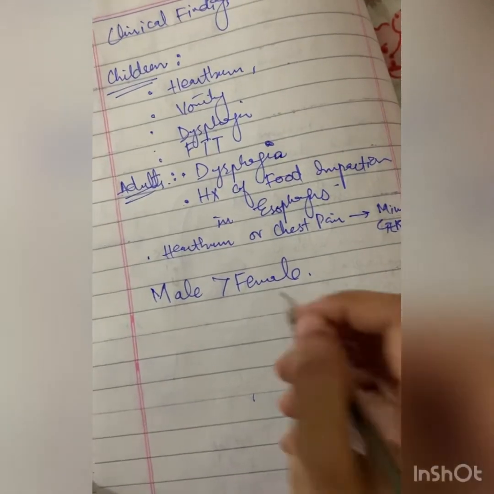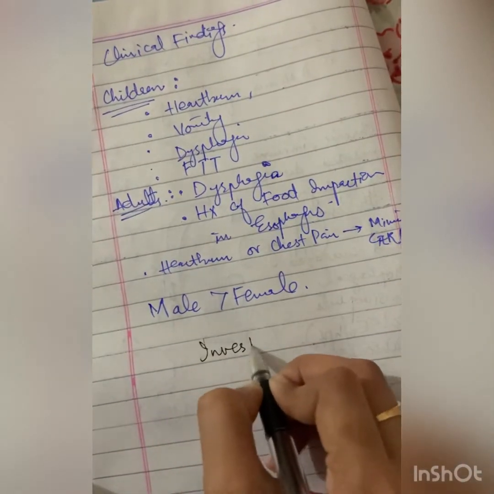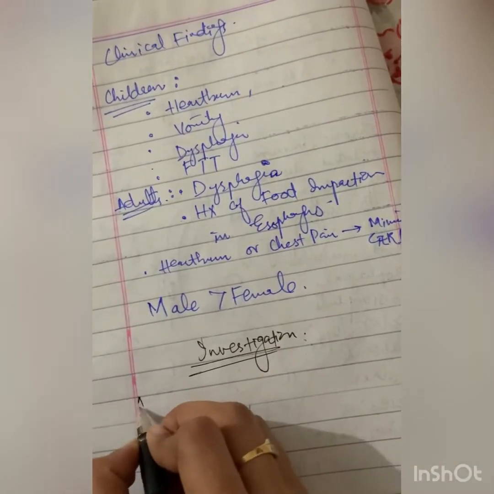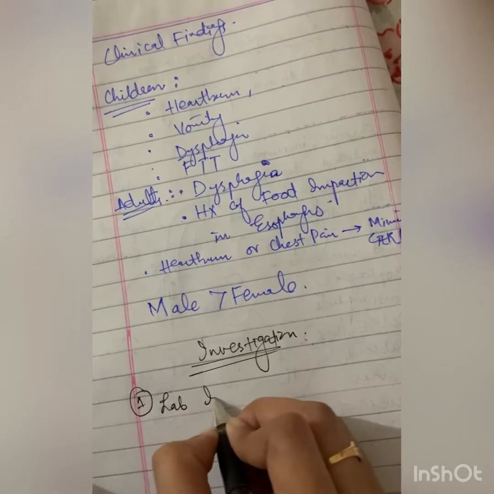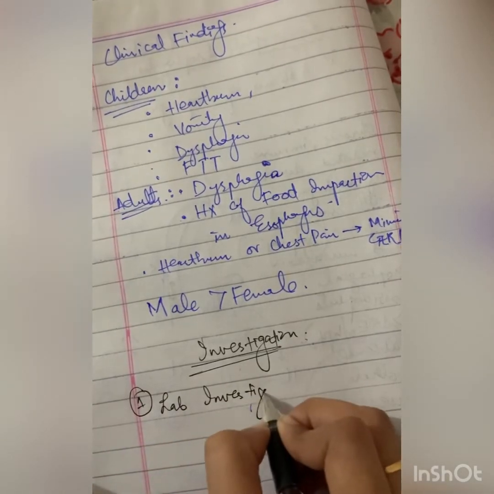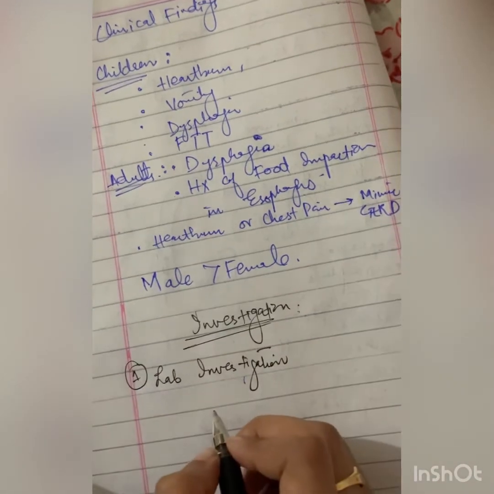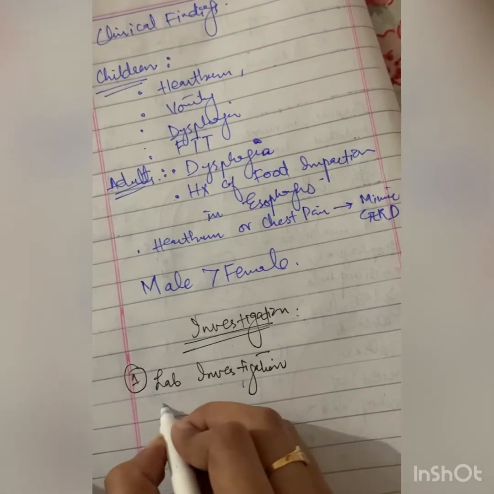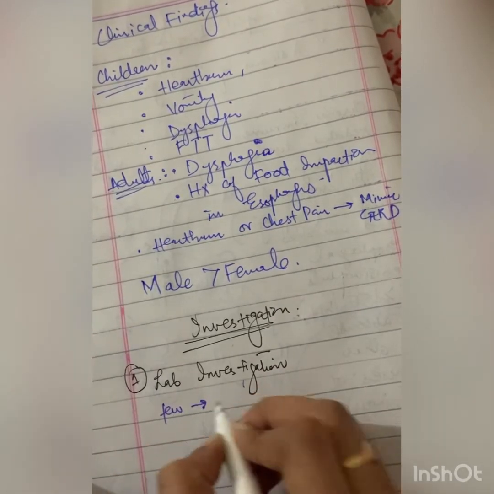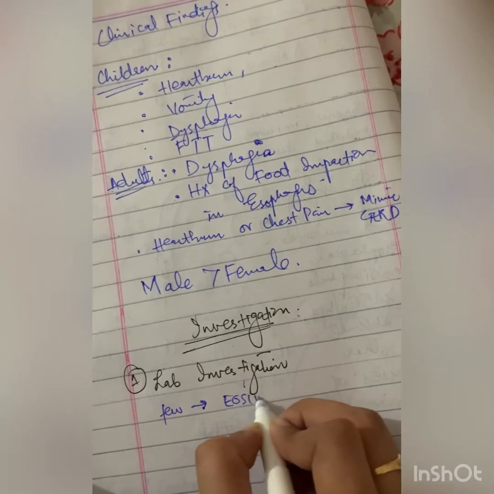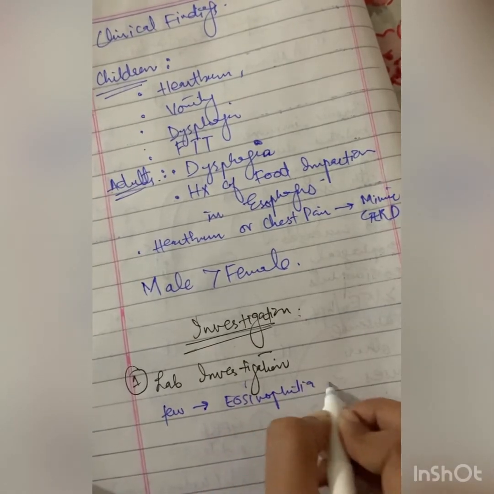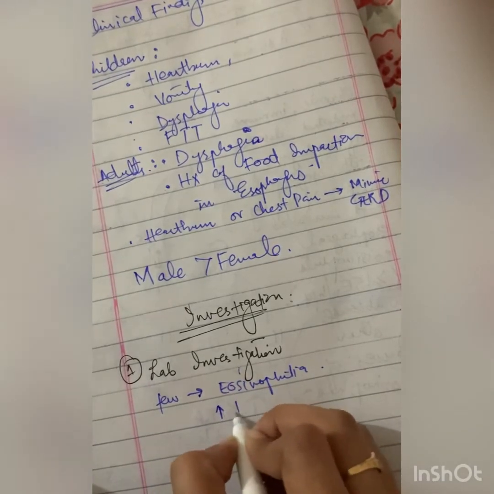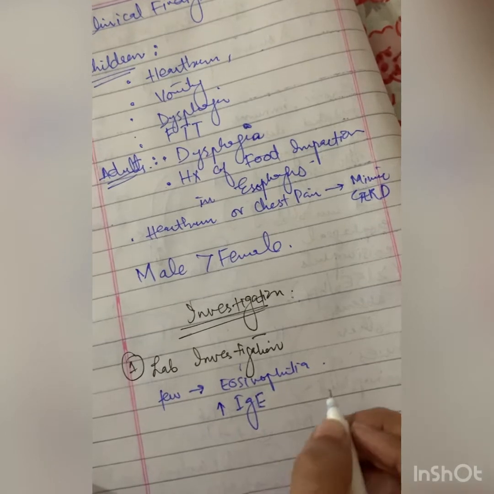Now coming towards the investigations. First of all are lab investigations, in which we perform different kinds of serology. Few patients have eosinophilia, that is increased eosinophils in the blood, and some may have increased IgE levels in their blood.